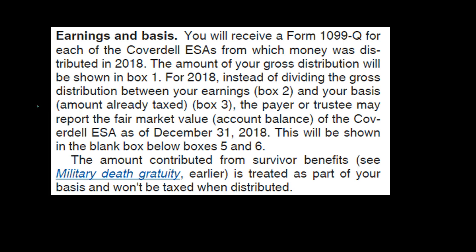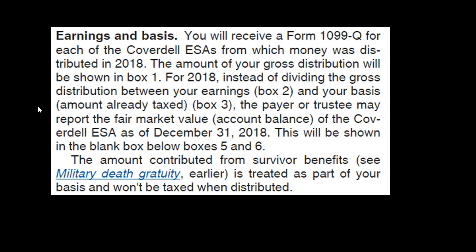You will receive a Form 1099-Q for each of the Coverdell ESAs from which money was distributed in 2018. The amount of your gross distribution will be shown in Box 1. For 2018, instead of dividing the gross distribution between your earnings, Box 2, and basis amount already taxed, Box 3, the payer or trustee may report the fair market value account balance of the Coverdell ESA as of December 31st, 2018.